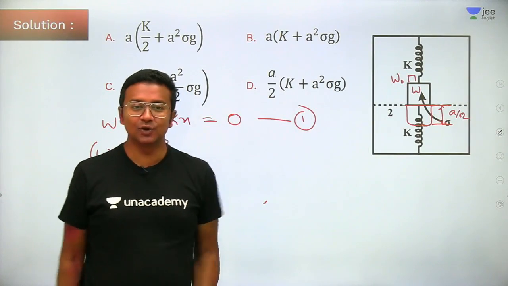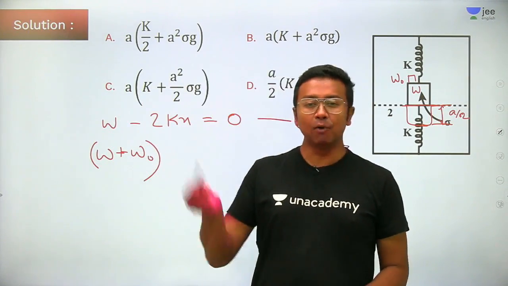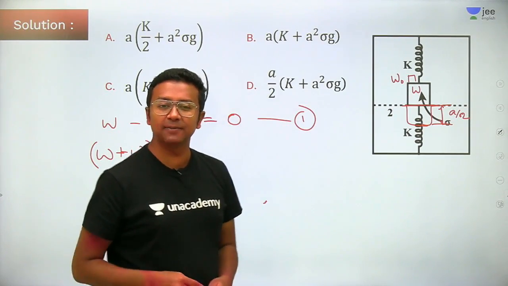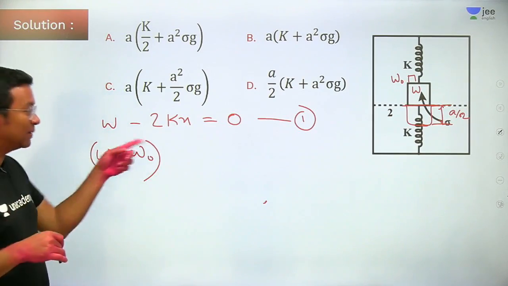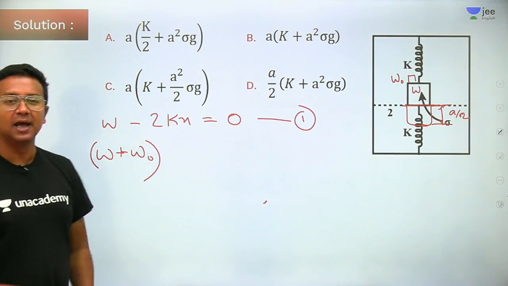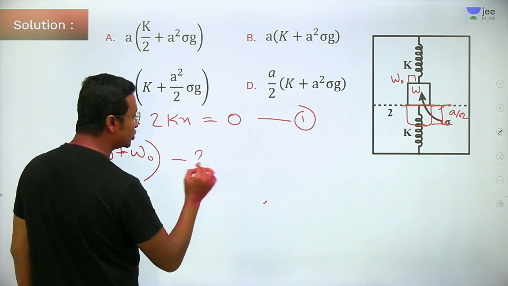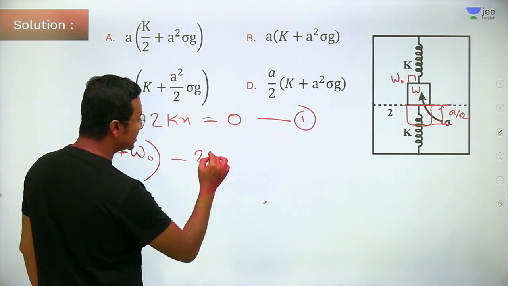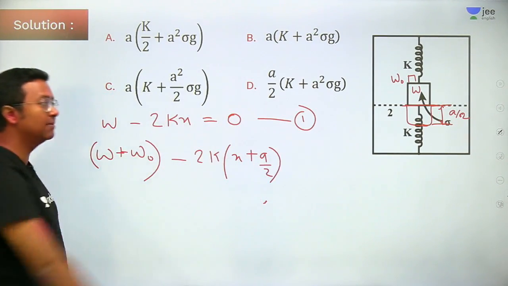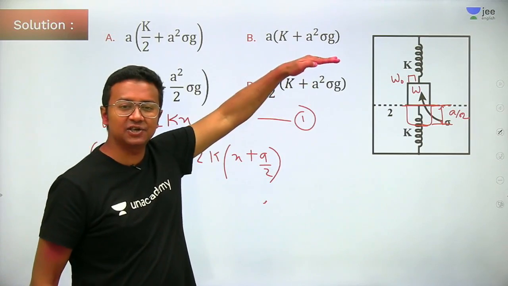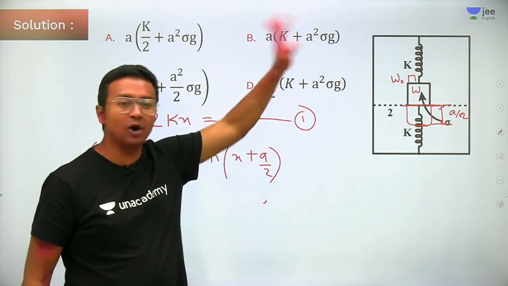All right, so now what is going to happen? Besides the weight and the spring force, the buoyant force will also come into the picture. Okay, so how much will be the spring force? The weight is W plus W naught acting in the downward direction. Spring force will still act in the upward direction. So how much will be the spring force? Minus 2 times k into x plus A by 2. Simple, because it has gone down. So total extension is x plus A by 2. x was the equilibrium extension and elongation.